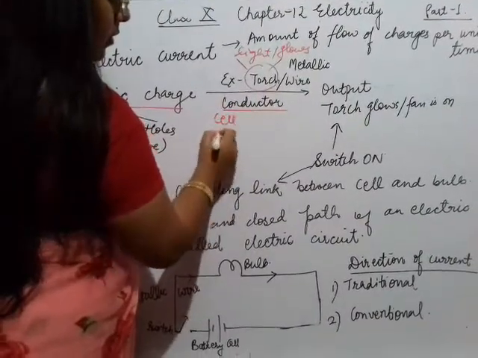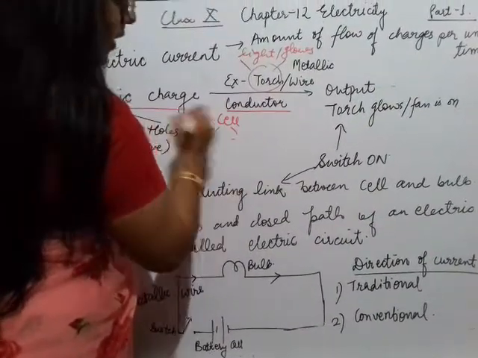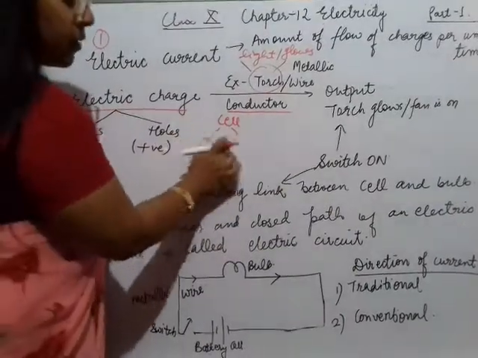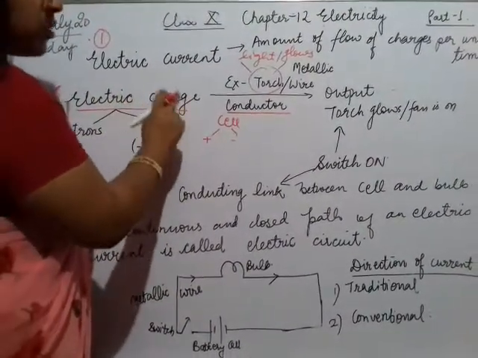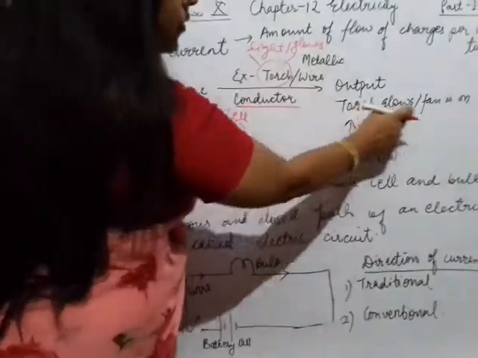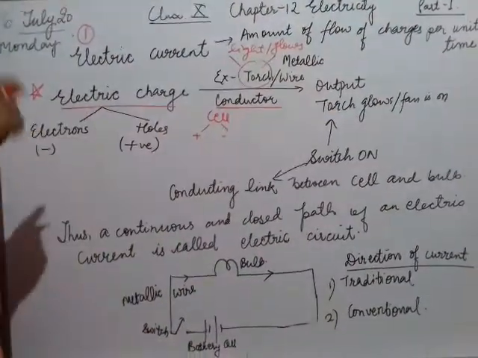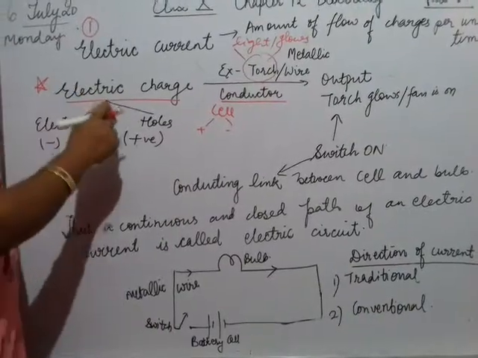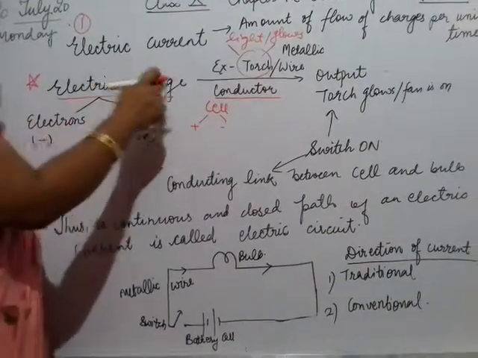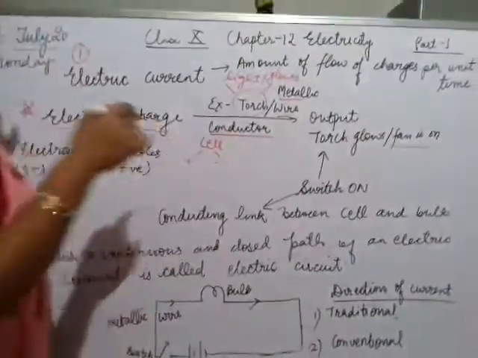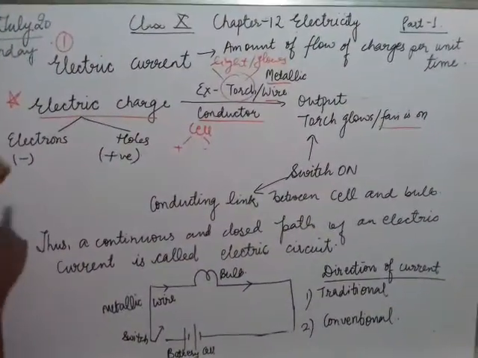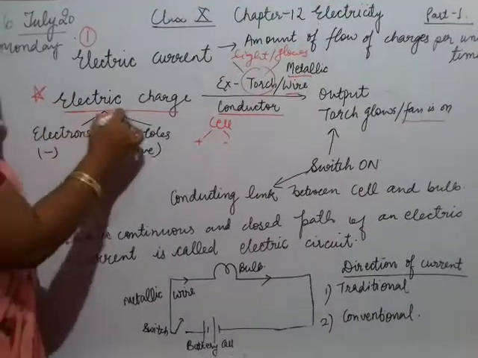A cell, which has positive and negative ends. A cell, when properly placed inside the torch, allows the electric charge to flow and hence give the output. Similarly, when a proper electric charge is flowing through a metallic wire, only then will the fan be in on condition.